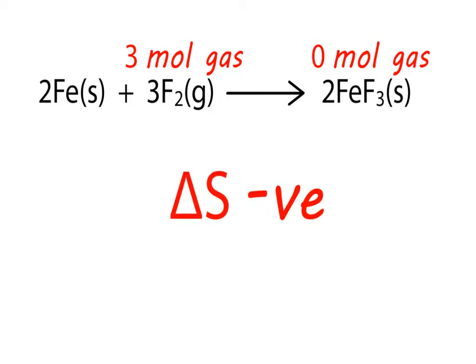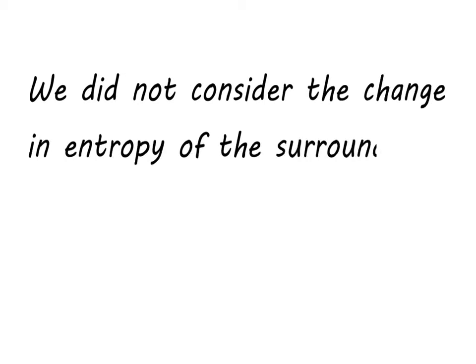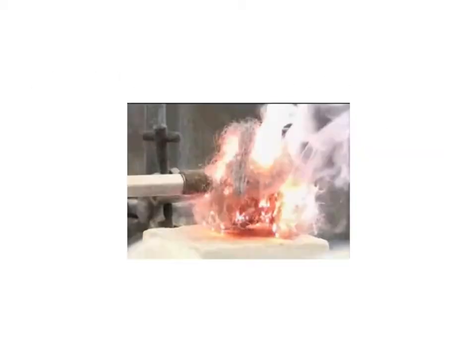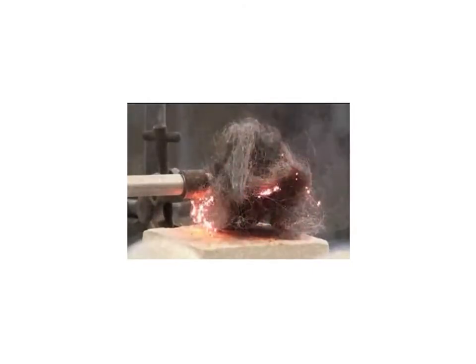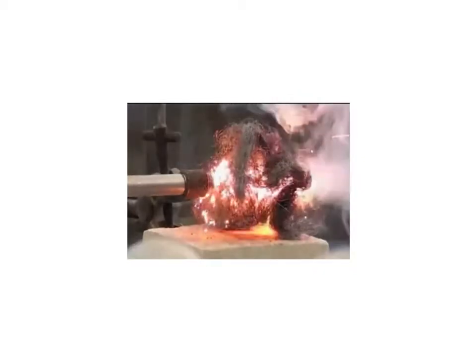At first, this may seem to contradict what we said earlier, that for a spontaneous change to occur, the entropy must increase. However, the definition of entropy involves the dispersal of energy. When we inspected the chemical equation, we only considered the entropy changes of substances involved in the reaction, and we did not consider the change in entropy of the surroundings. Clearly, in this highly exothermic reaction, energy would have been transferred to the surroundings in the form of heat, which would have caused the molecules in the surroundings to have increased their disorder/entropy by, for example, increasing their vibrations and